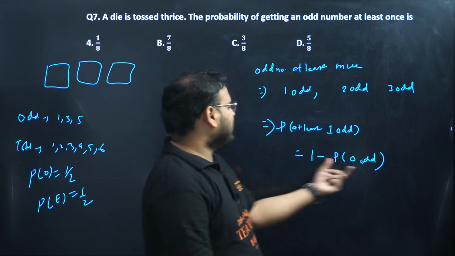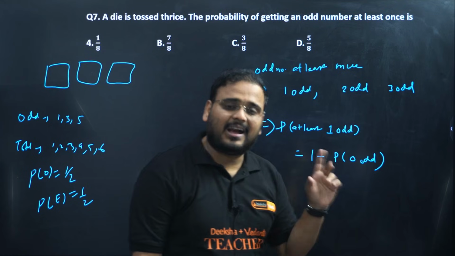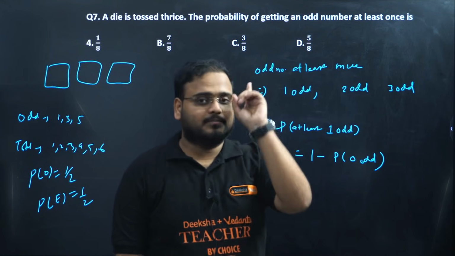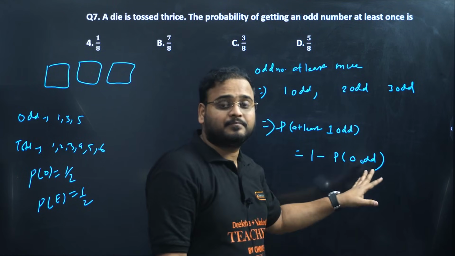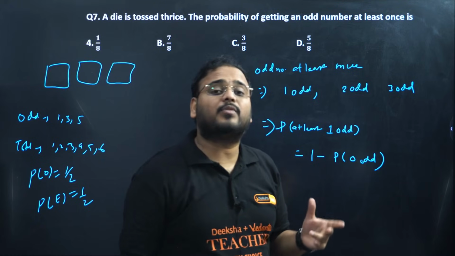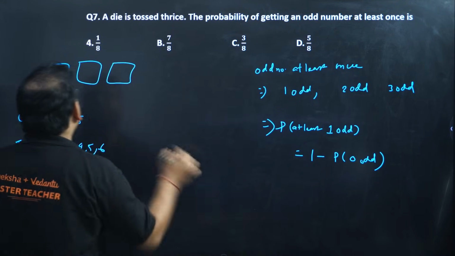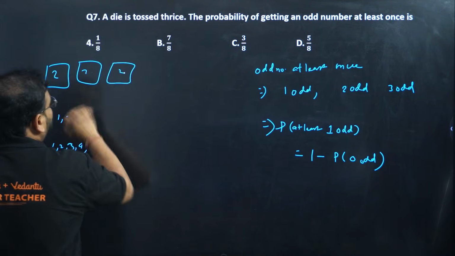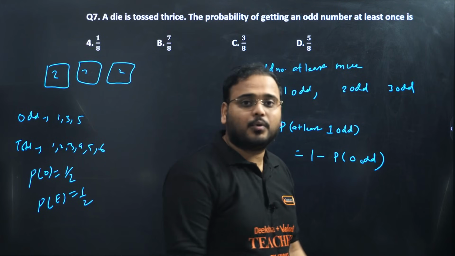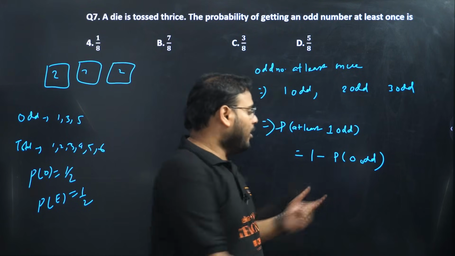Correct, no? Means the probability of getting 0 odd will be a case, right? We'll have a case where it is the probability of what? 0 odd. Think about it. What is that going to be? Only one case like that. 0 odd means all is even. Means it can be 2, 2, 2 like that. Yes or no? Yes.